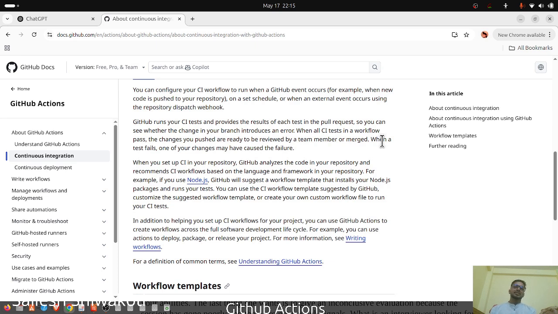This is very useful because using a code repository like Git is a very competitive business. So this GitHub Actions is a very useful feature that should be introduced. I was just digressing.